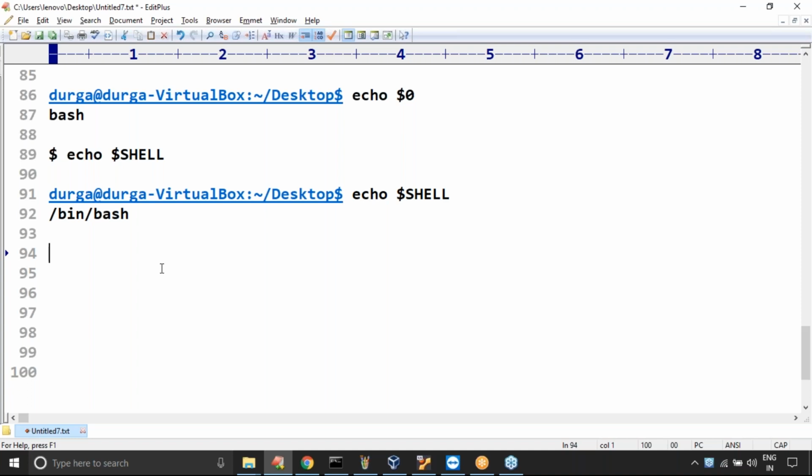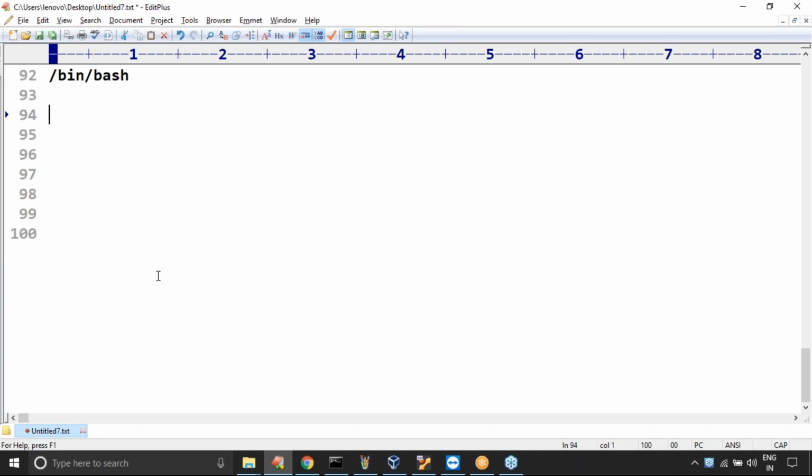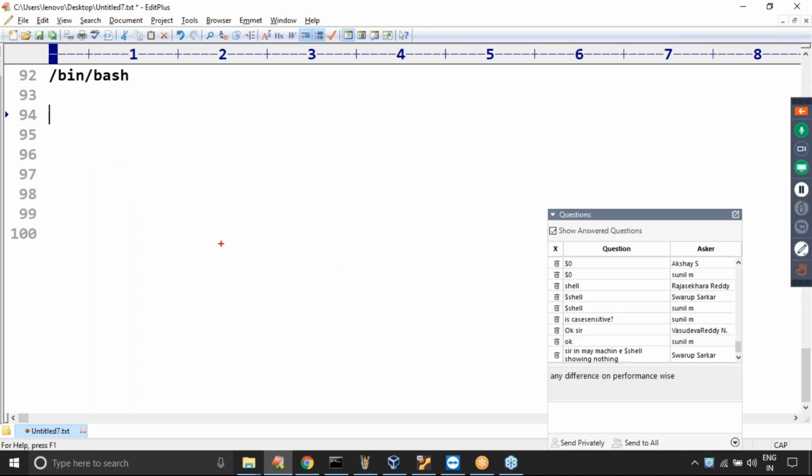In the Linux file system, which thing acts as the root? Forward slash. This is called the root directory.